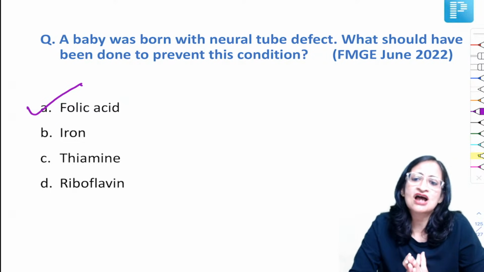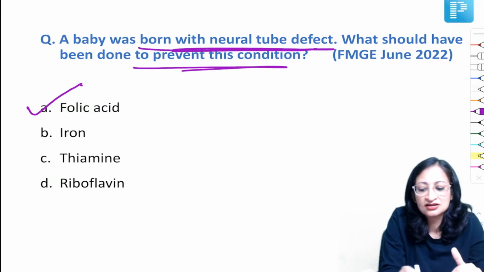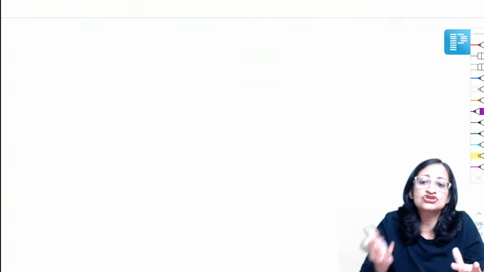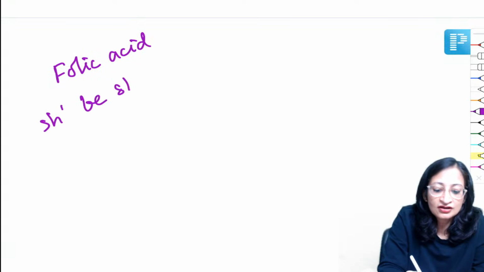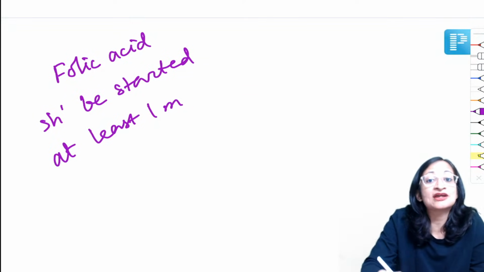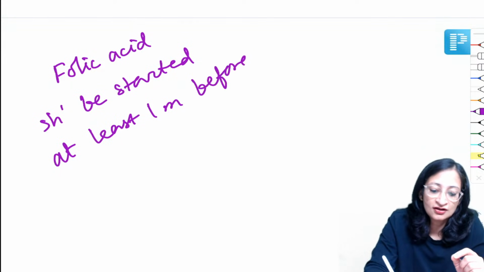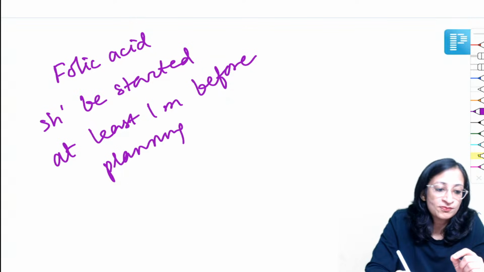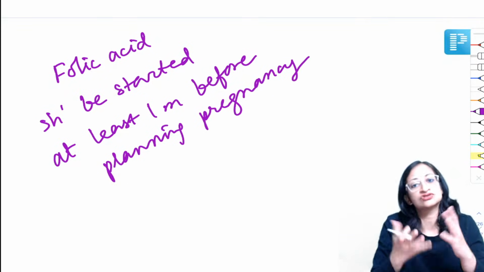Now when should we have started this folic acid? When should folic acid be started to prevent neural tube defect? So should you start it when the pregnancy is diagnosed, or when should you start the folic acid? So this folic acid to prevent the neural tube defects should be started at least 1 month before planning the pregnancy. So pre-conceptional period it should be started. Before conception, not when the pregnancy is diagnosed, then it will be of no use.